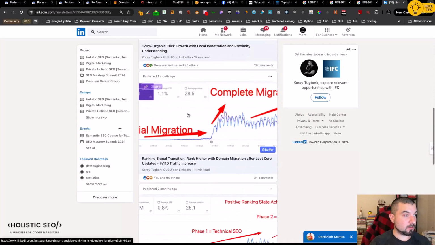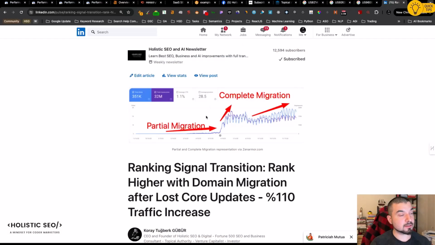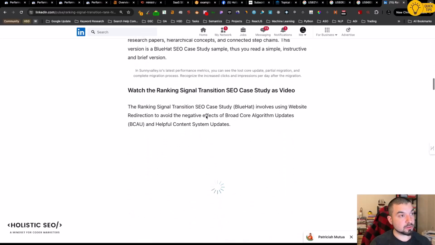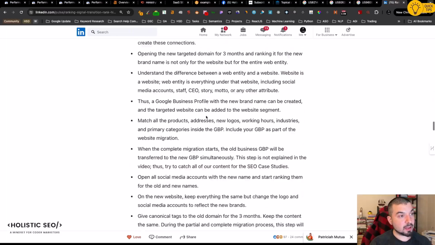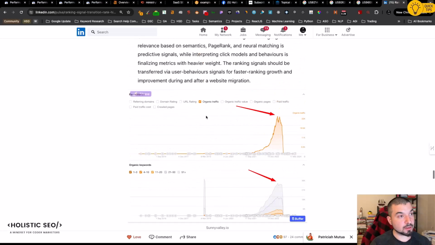So in one of these, it is about ranking signal transition. Basically here, by the way, this website is also in the SaaS case study. It was Sunnyvale. We transferred it to zenarmor.com. And here I have given you some rules if you want to actually change your ranking state or protect your rankings as much as possible with the same content. We doubled our traffic with the same content on a different domain. The brand new domain ranked higher than the first domain.